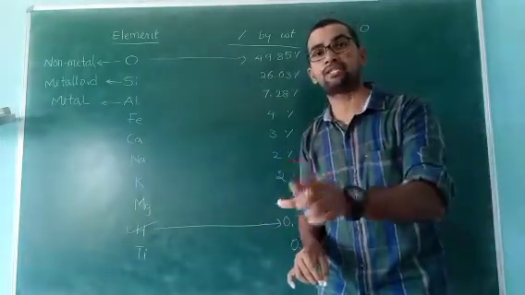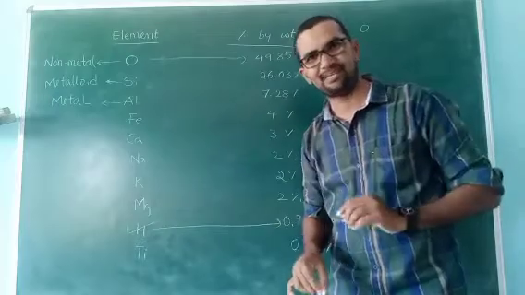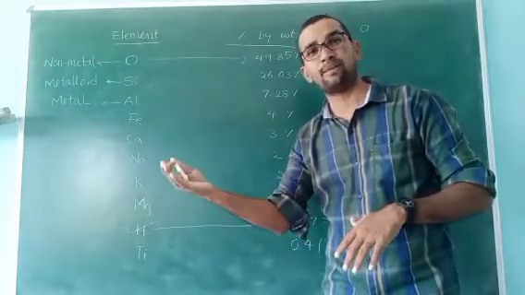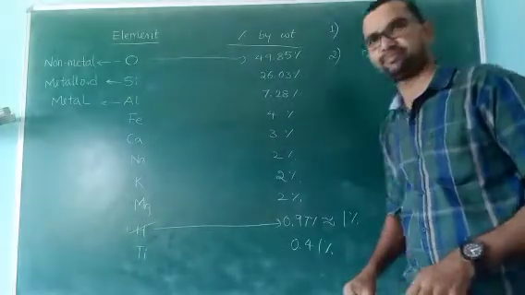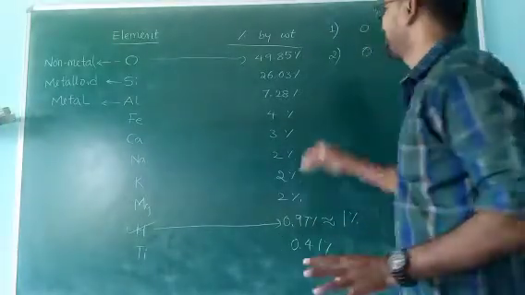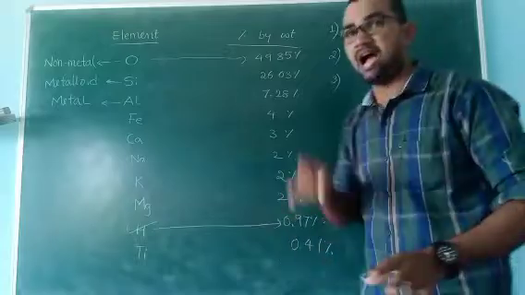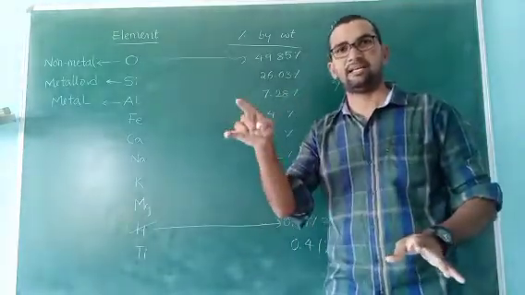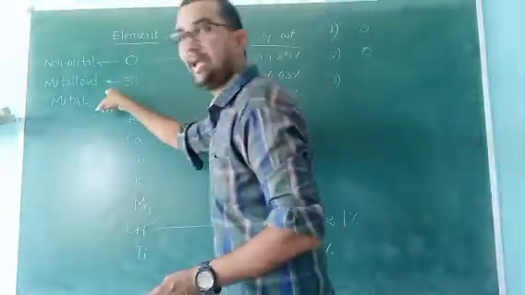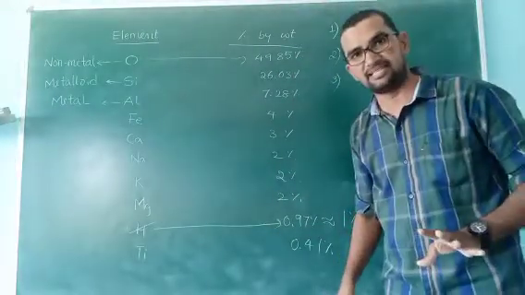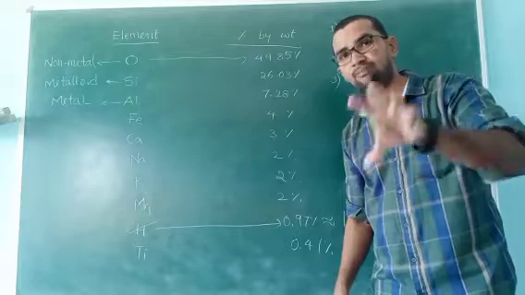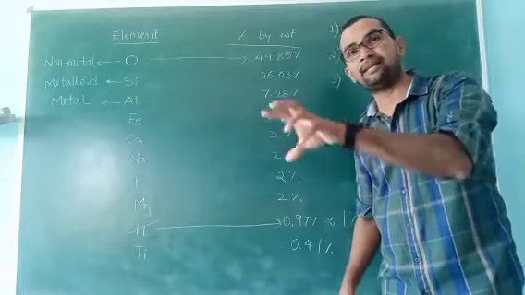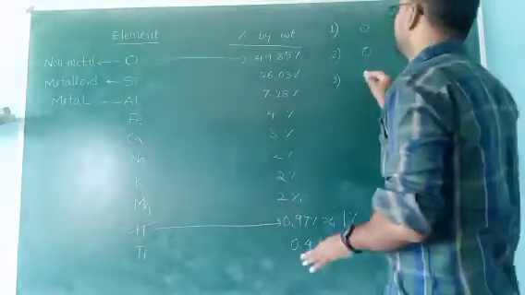Highest abundance non-metal in the earth crust. That is also oxygen. Third question. Highest abundance metalloid in the earth crust is silicon.